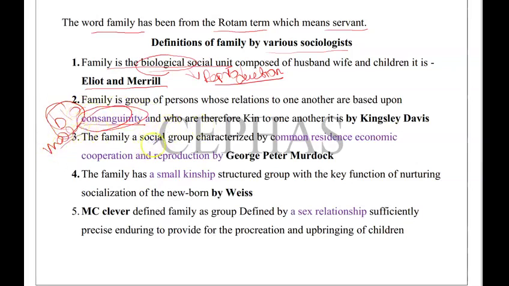Family is a social group characterized by common residence, economic cooperation, and reproduction, by George Peter Murdock. It is very important when it comes to the definition. Remember, common residence: the family lives in the same residence. Economic cooperation: they cooperate with each other. And reproduction, mostly important. It is said by George Peter Murdock.